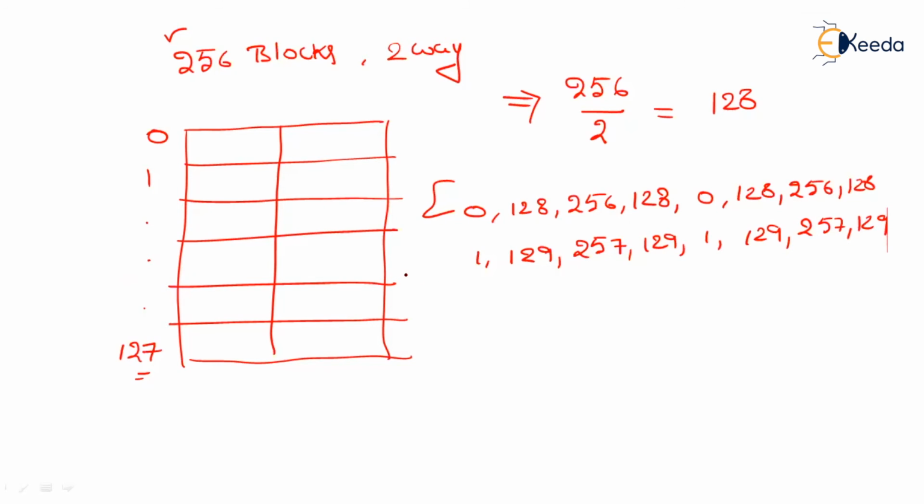Now let us see how many conflict misses there will be. If you look clearly, all of these blocks are getting mapped to either 0 or 1, because of the mapping rule. The mapping rule is: main memory block mod number of blocks in cache memory.